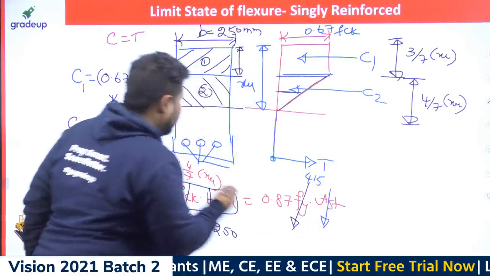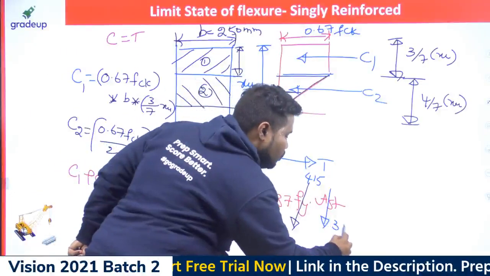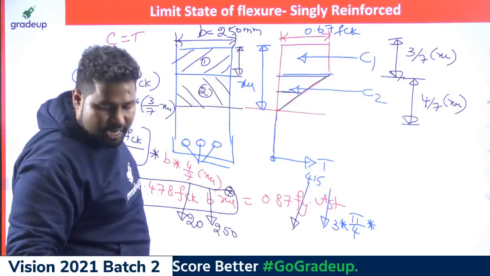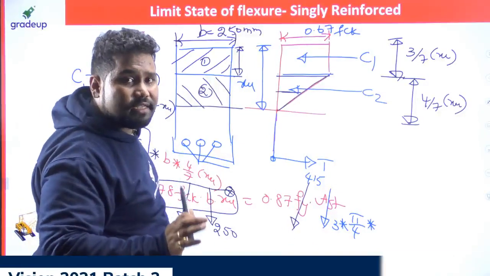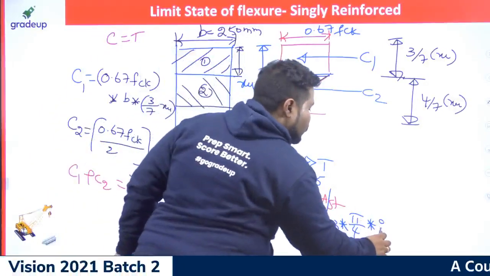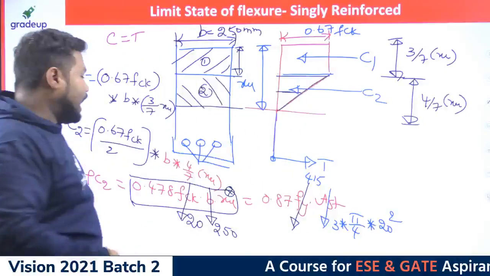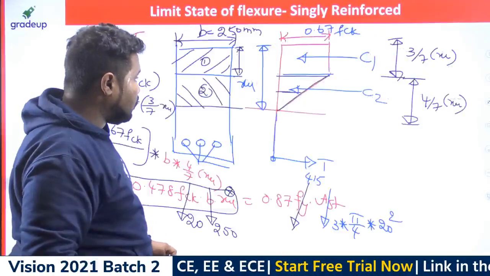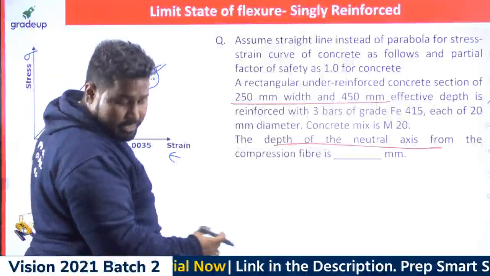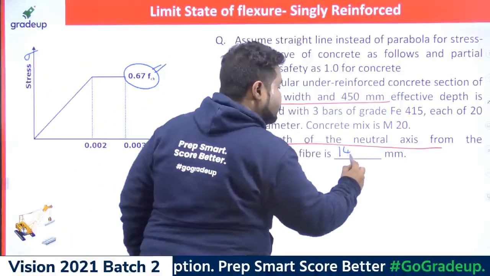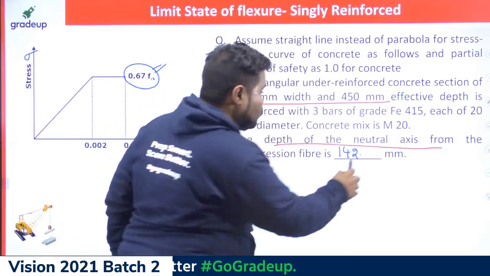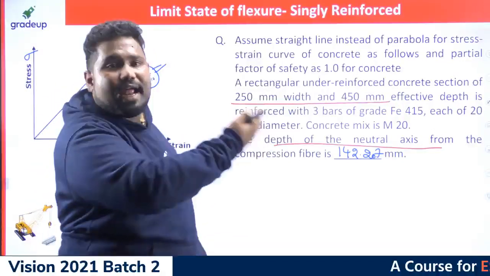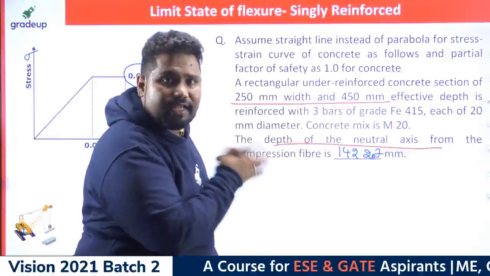Coming to AST, there are 3 steel rods. So 3 into pi by 4 into, what is the diameter of a single steel rod? 20 millimeter is the diameter of the steel rod they are using. So 20 square. If you work it out directly, the answer of XU will come. So how much is the answer of XU? It is 142.207. Directly these types of numerical answer type questions were previously asked, so I had taken the same.